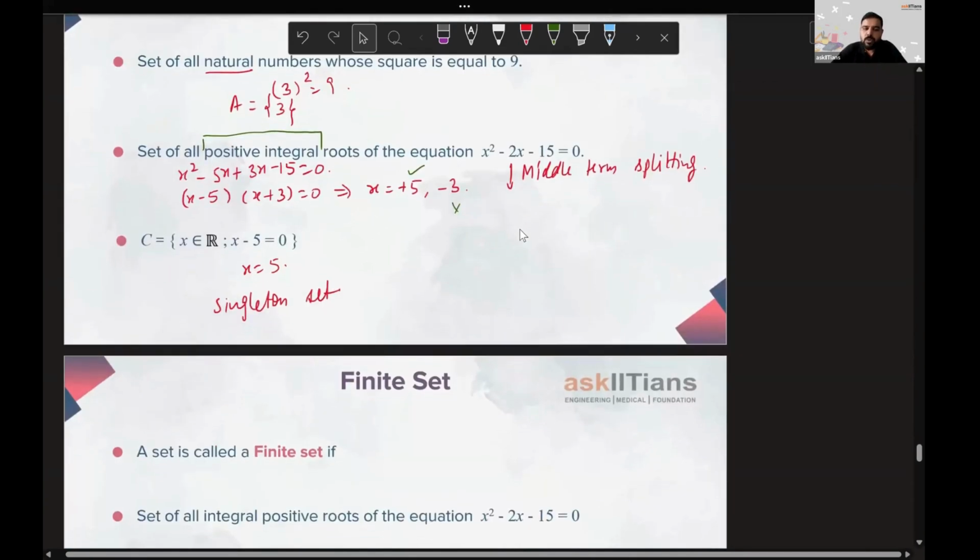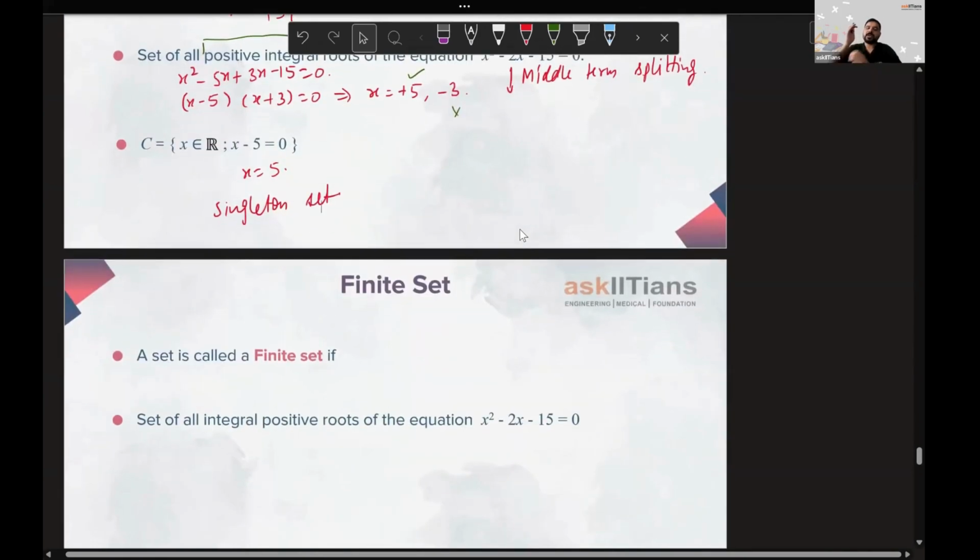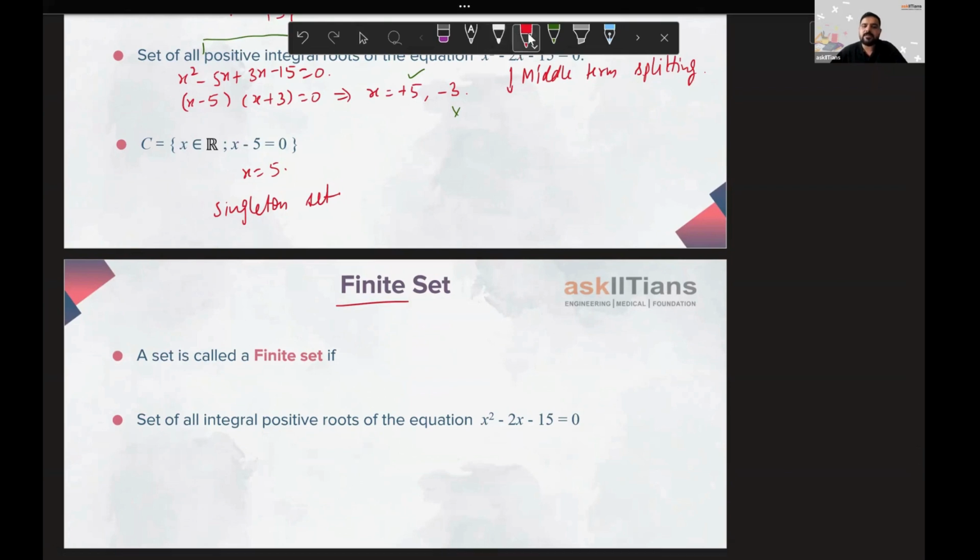All right. Moving on to the next, I hope void or null set is clear to you, singleton set is clear to you. Now moving on to the finite set. Again, it's very, very clear. See, the names are self-explanatory on their own. A set is called a finite set if it has a finite number of elements, or countable number of elements. You can say this, countable number of elements.